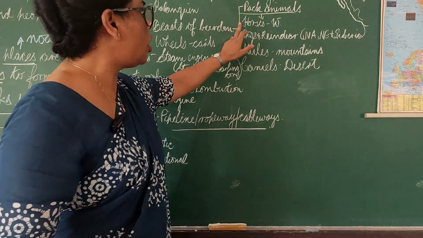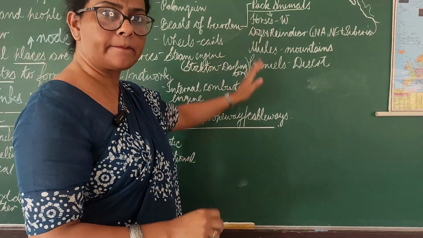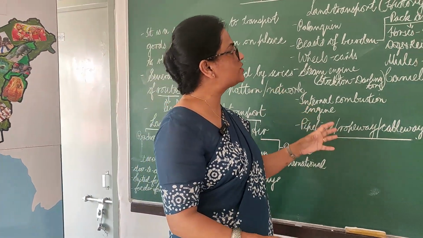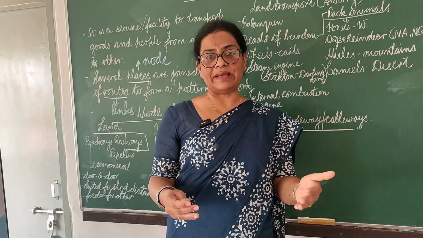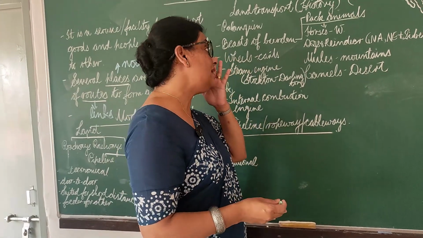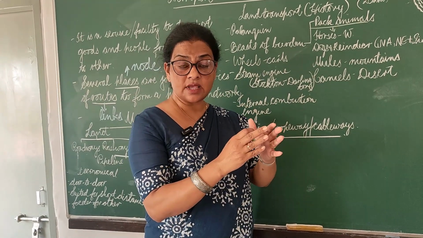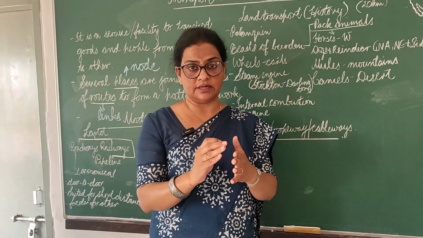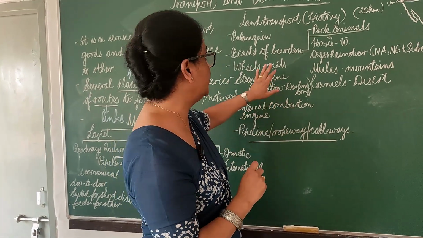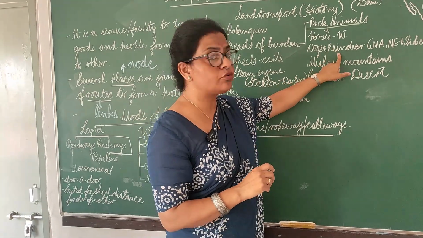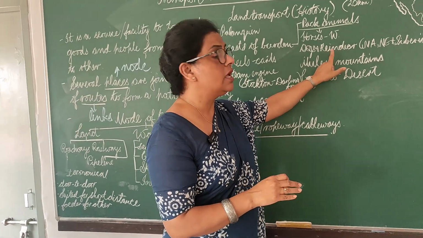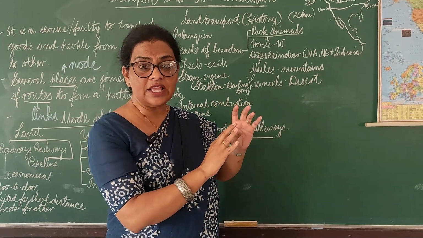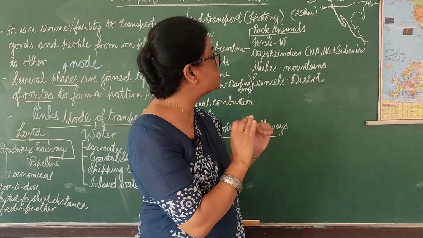For example, horses. So beasts of burden, we also call them pack animals. And if we look at it, horses are very commonly used in Western countries, North America especially. Then come dogs and reindeer. Yes, of course, they are widely used in North America, Northern Europe and also Siberia.